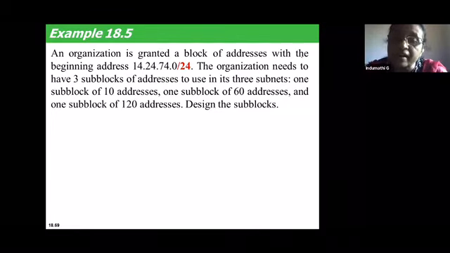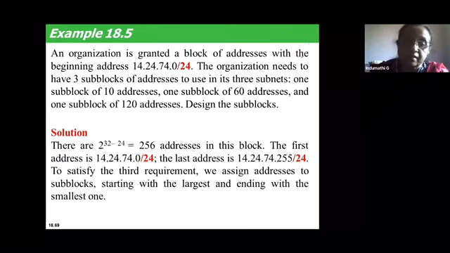Now you have to divide this into 3 subnets, 3 subblocks, whose number of addresses are 10, 60, and 120. Whenever you design the subblocks, the condition you should keep in mind is that you should always start from the largest value. The largest value out of these 3 is 120. First, you design the subblock with 120 addresses. Next, you design the subblock with 60 addresses. And then third, you design the subblock with 10 addresses. So let's see how we can proceed with this.